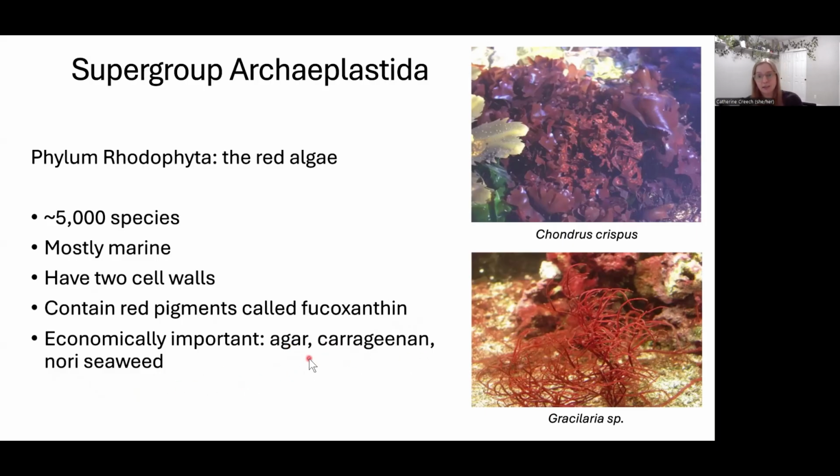Carrageenan is a stabilizer. It's in milk, it's in yogurt, it's in non-dairy creamers like oat milk, soy milk, almond milk. It's also added to things that have been mashed up and put back together. So deli meats like sliced turkey, that often has carrageenan in it. I went downstairs and I looked at my cheese and my tortillas, and both of those that I eat pretty much every day, they contain carrageenan. So carrageenan, it is a byproduct of the cell walls of a red algae. So really common.